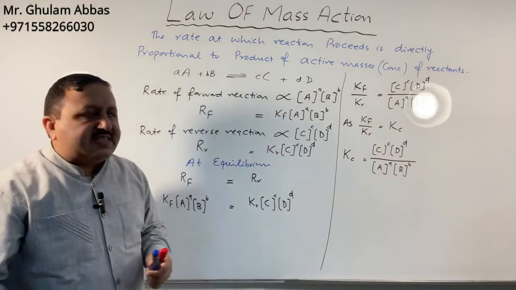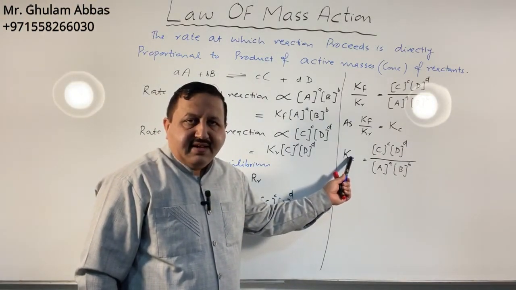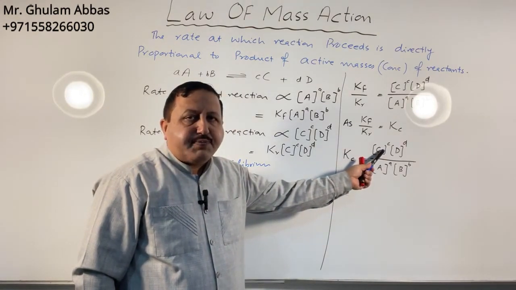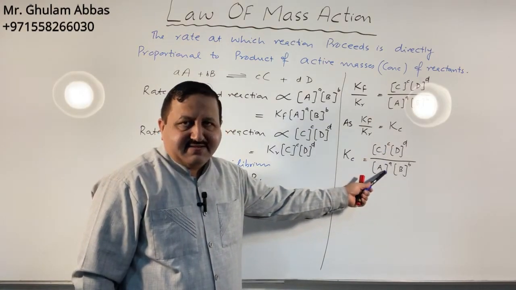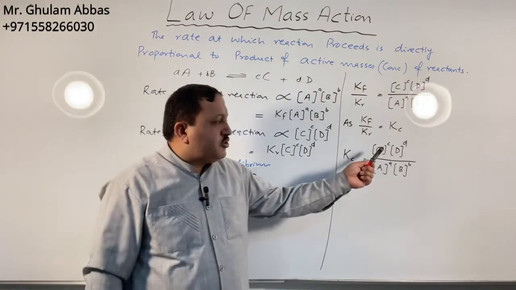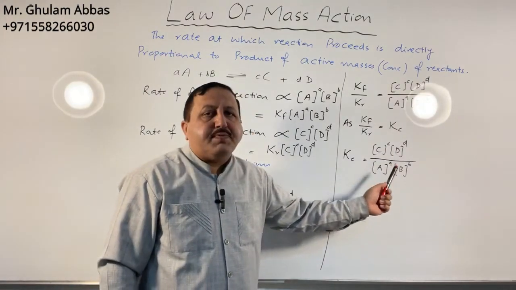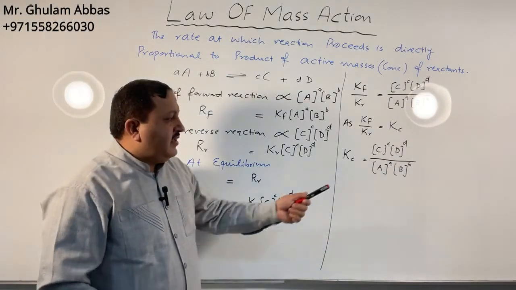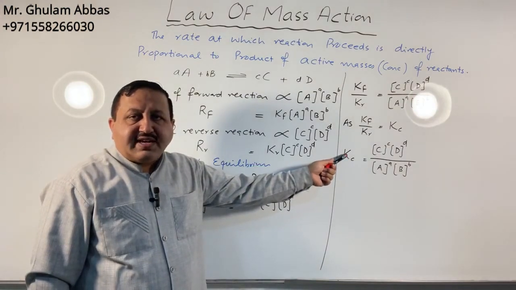So finally we can say that Kc, which is the equilibrium constant, is the ratio between the product of concentration of products to the product of concentration of reactants. The concept about Kc: products should be present in the numerator and reactants should be present in the denominator. Secondly, Kc is independent of concentration of reactants and products.